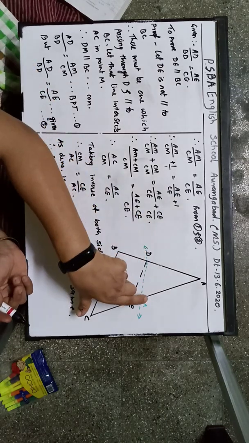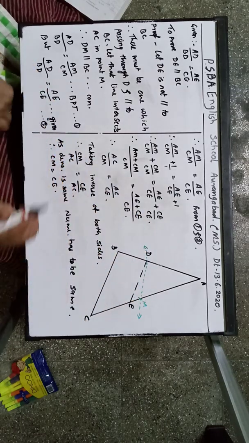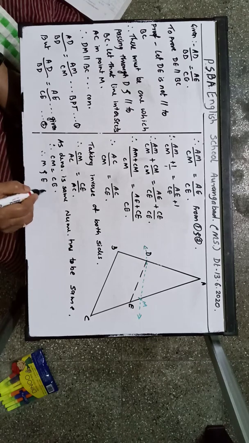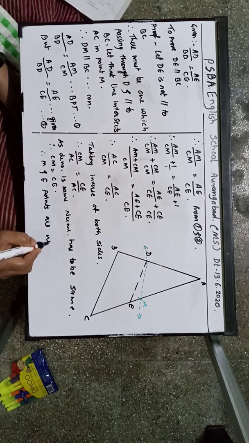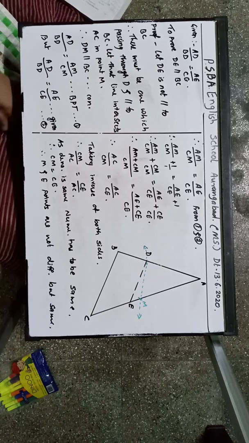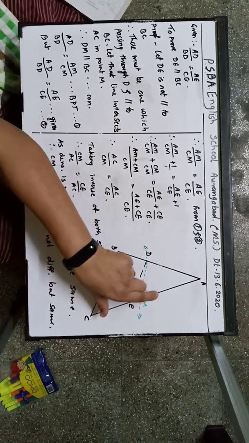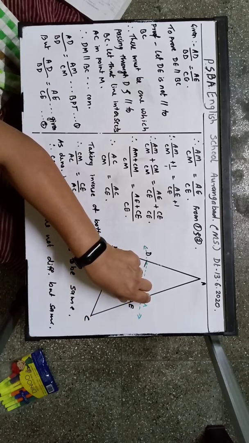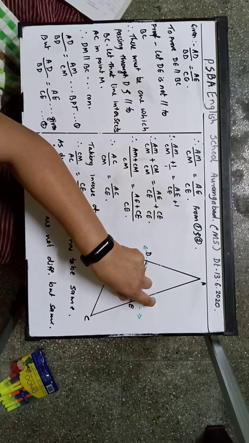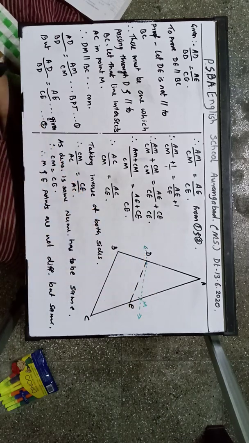Now CM is equal to CE, therefore M and E points are not different but the same. So these 2 points are not different. CE is equal to CM, so M and E points won't be different but the same.